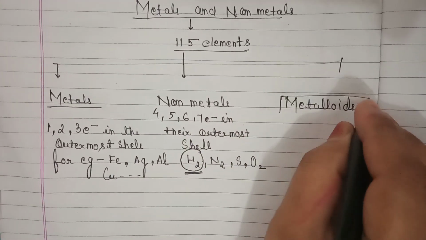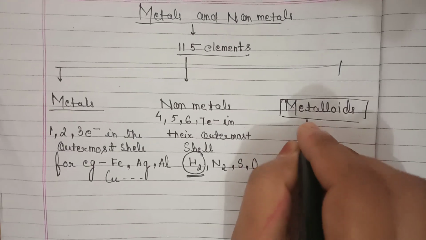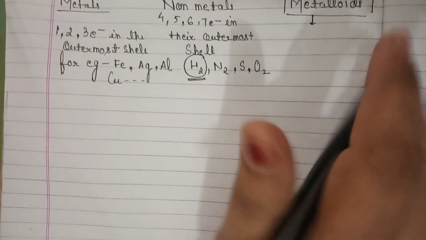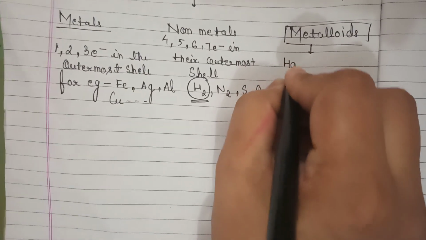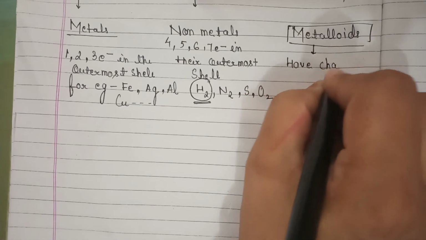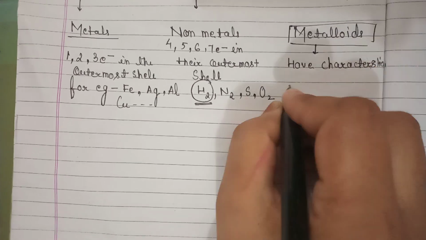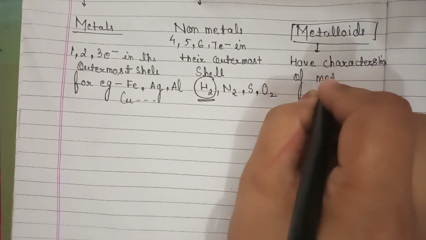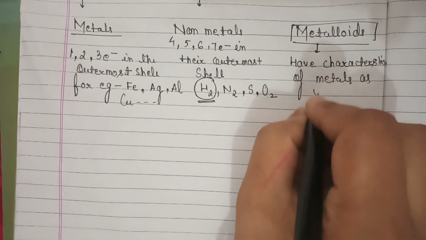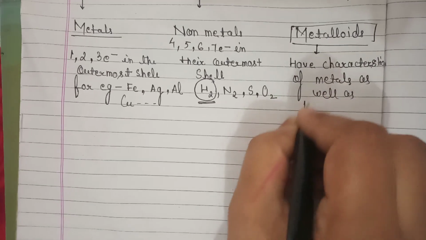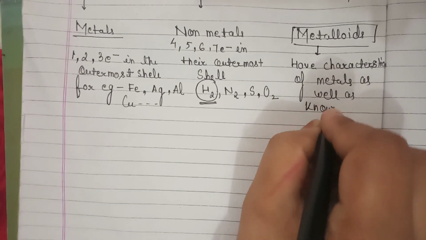Now, what are metalloids? Metalloids are those elements which have the characteristics of both metals and non-metals.